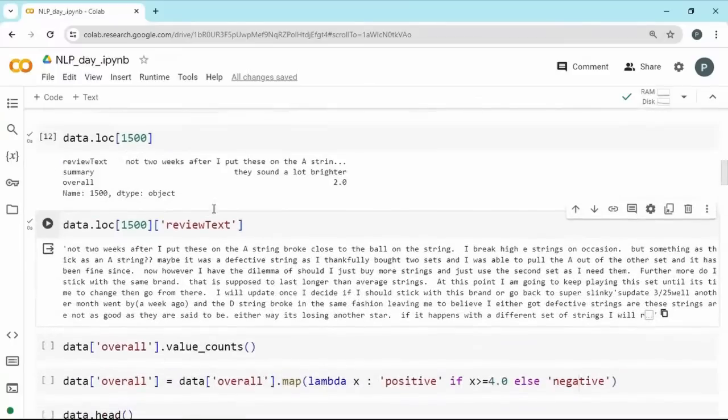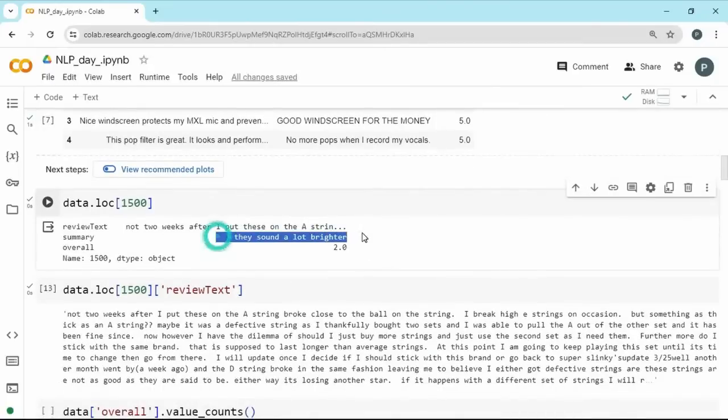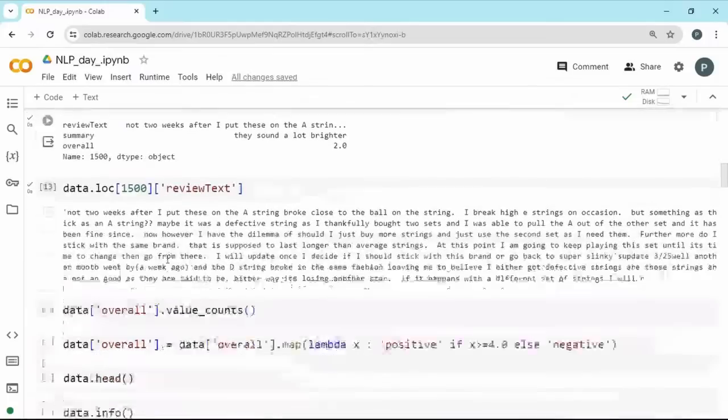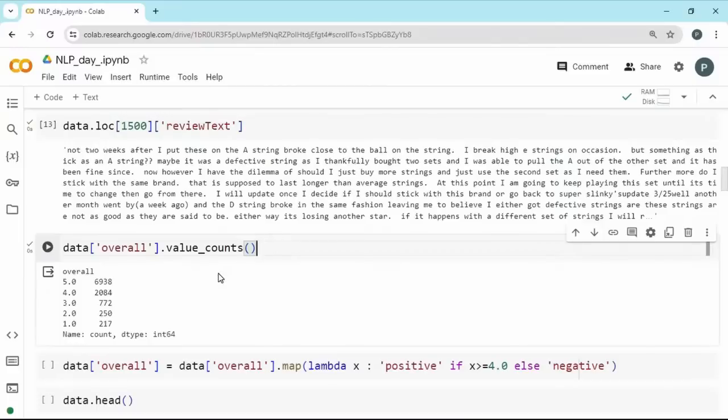So that is a text which is having some reviews, and the summary is also taking some small details, but once again the overall can be considered for mapping the sentiment. So we need to understand what all things we have in our overall, so we can go with value counts to check how many we have in our overall. And we have the rating 5 has been given for products nearly 6,938. The rating 4 has been given to 2,084 products. The rating 3 has been given to 772. The rating 2 has been given to 250, and rating 1 has been given to 217 people.